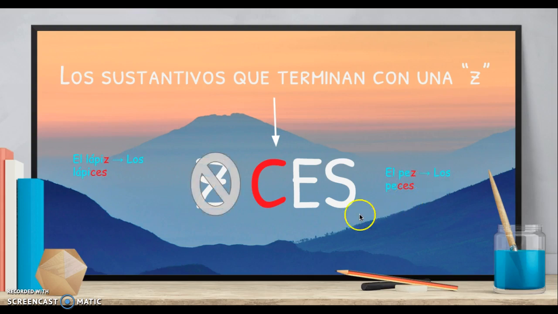You get rid of the Z. You make that Z into a C because the ZES is not an arrangement of spelling that exists in Spanish. Okay, no existe. Pues aquí, el lápiz, los lápices. El pez, los peces. Pero el sonido, the sound, peces, it doesn't change whether it's Z or C in this case. Okay?